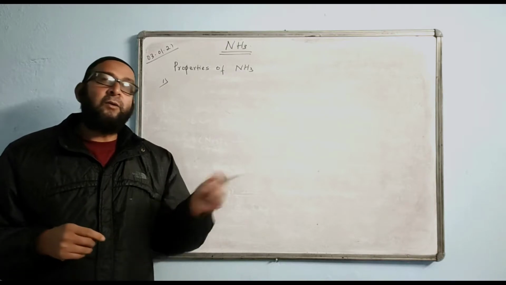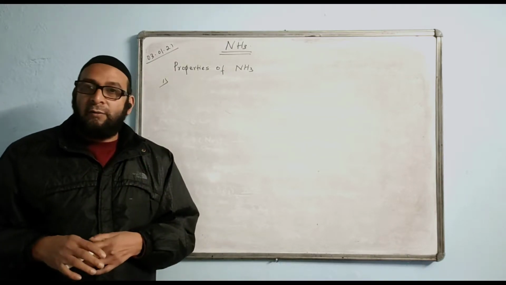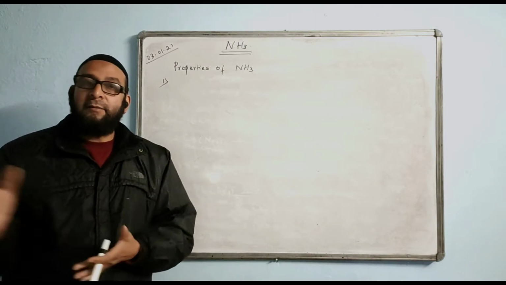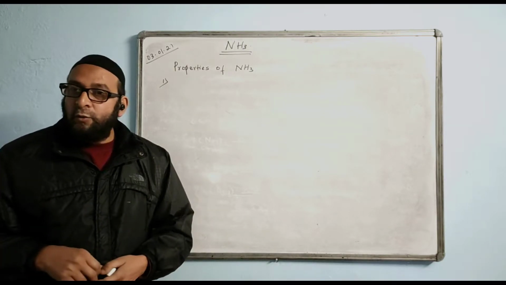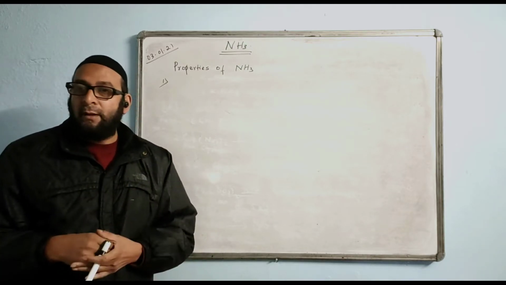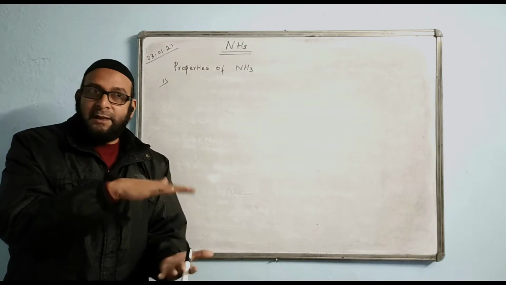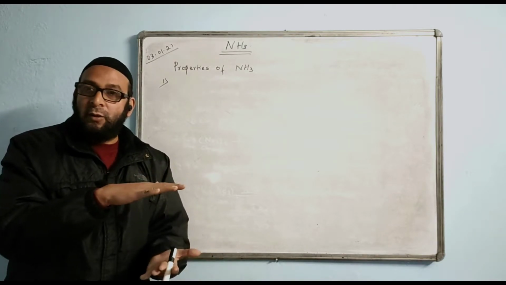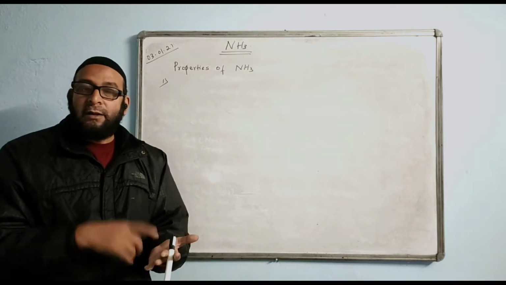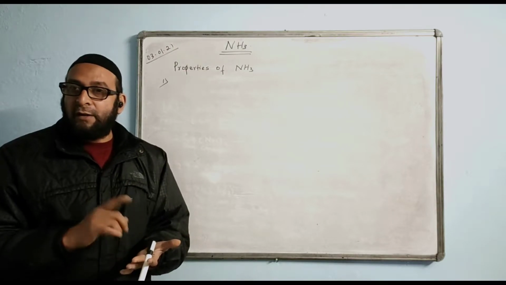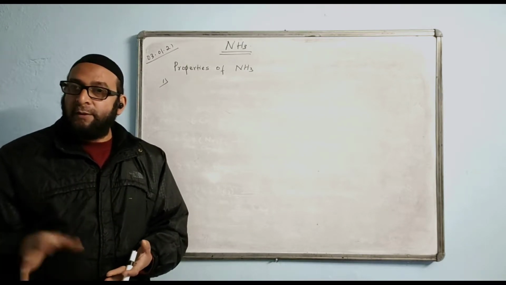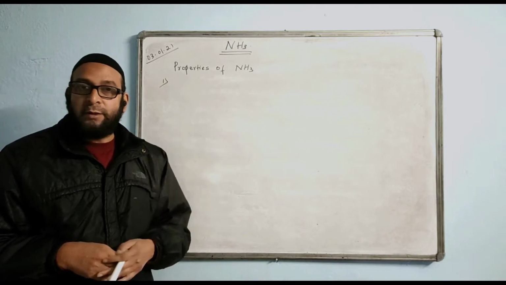Just giving one example. Last time I told you that 1 liter of water can dissolve 702 liters of ammonia in it. So let us take 1 liter of water and 702 liters of ammonia. What will happen? All ammonia will go and get dissolved in water. Now the water's capacity is full. Can it dissolve any more quantity of ammonia? The answer is no. So this is called a saturated solution. And what is the name given to the saturated solution of ammonia? Liquor ammonia fortis, F-O-R-T-I-S. Fortis means saturated. And the formula is the same, NH4OH only. Formula does not change. Hope you got this point.